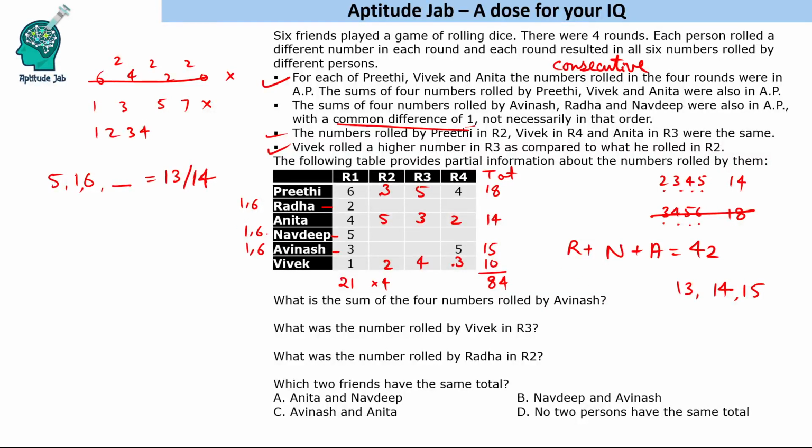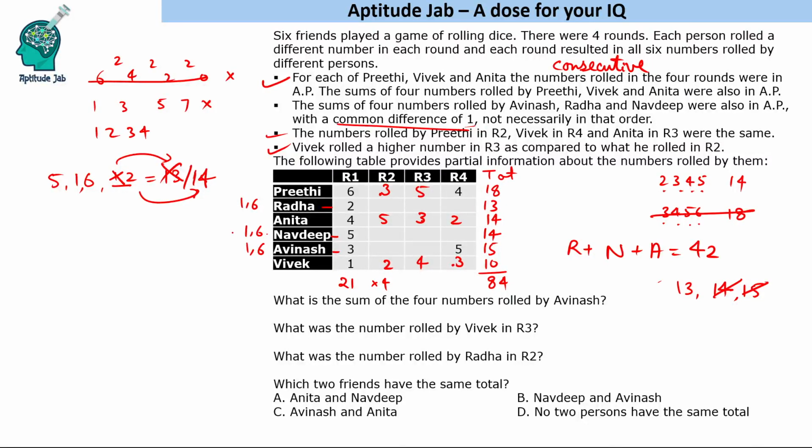If I take this 12, in order to make it 13, I need 1. If I have 2, it will make 14. So 1 is not possible because the number should not repeat. So 13 is not possible, and Navdeep's total will be 14. So 14 we have filled, 15 we have filled. So Radha's total will be 13.